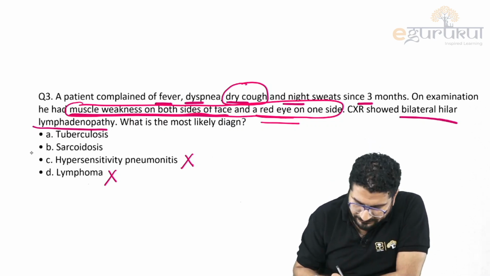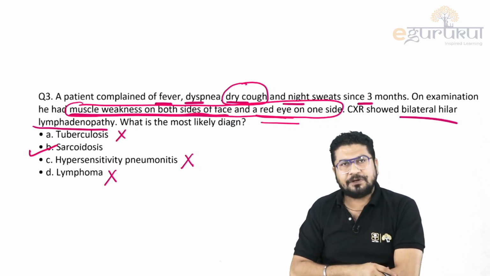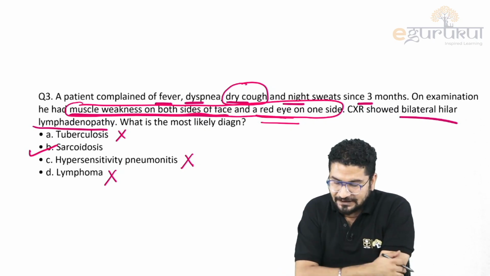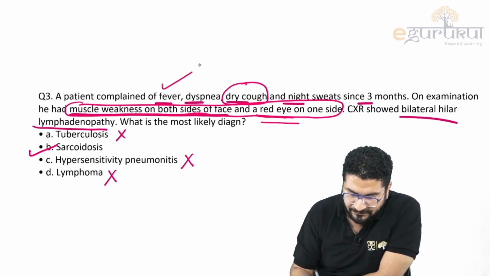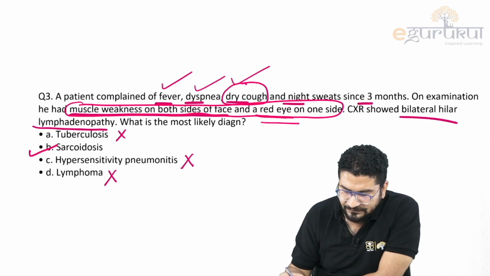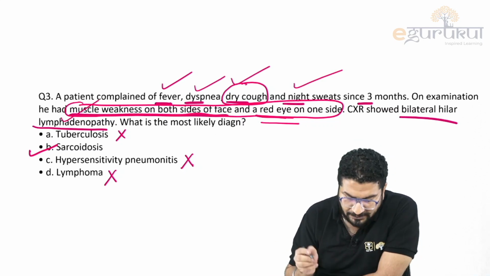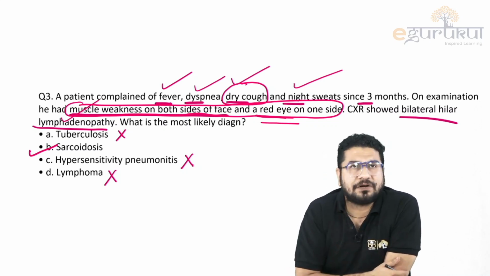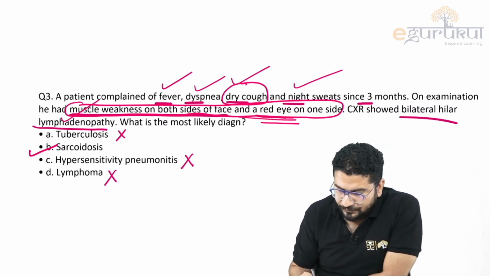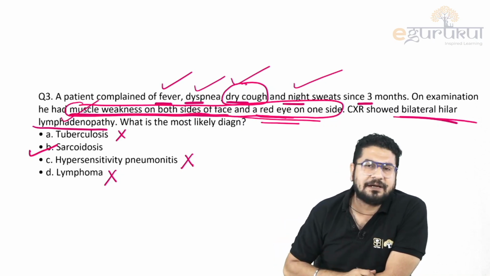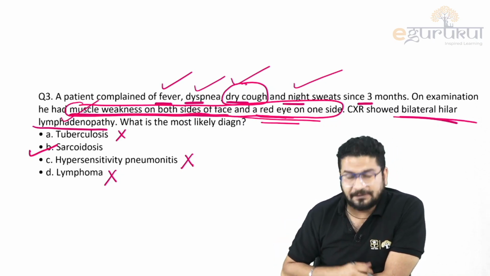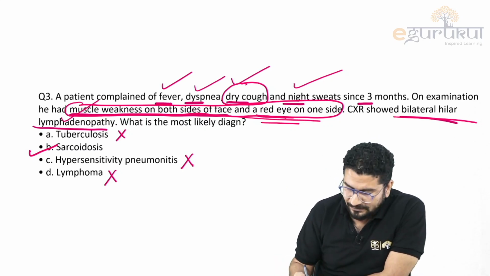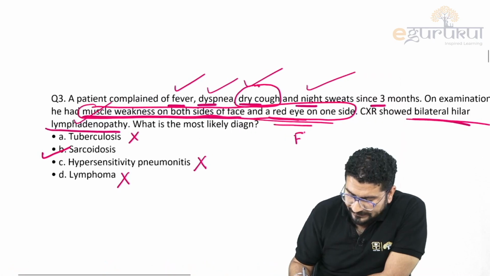It is sarcoidosis. Why not TB? Because in TB patients, usually they will not have facial weakness, right? So the answer is sarcoidosis because they are giving you fever, dyspnea, dry cough, night sweat, and muscle weakness on face. Sometimes sarcoidosis is associated with syndromes like Heerfordt syndrome and Lofgren syndrome. There is uveitis, and you can see bilateral hilar lymphadenopathy, right? Sometimes you will see the 1, 2, 3 sign or Garland sign. These are all things about sarcoidosis you should remember. Remember a few important things: it is more common in females.